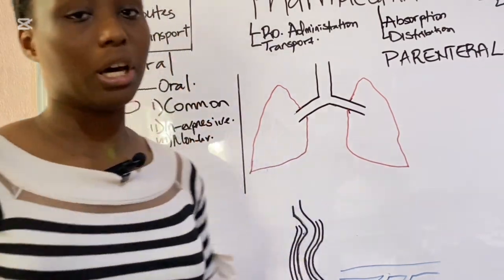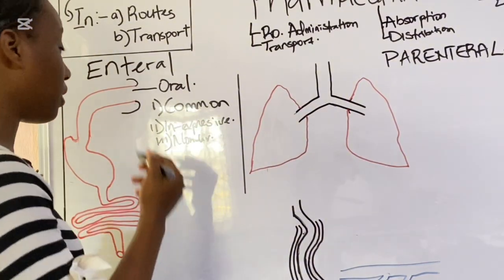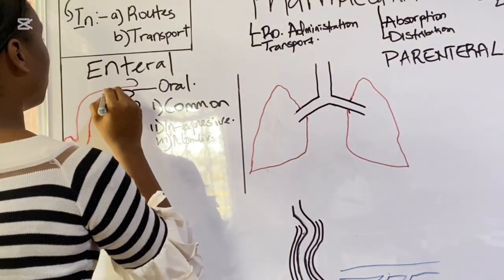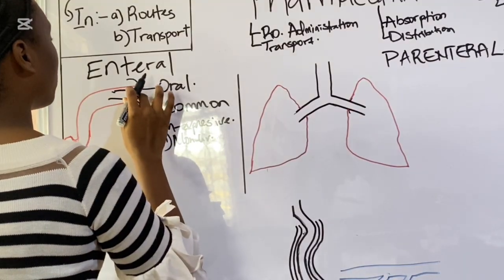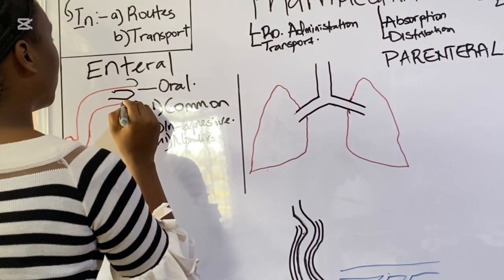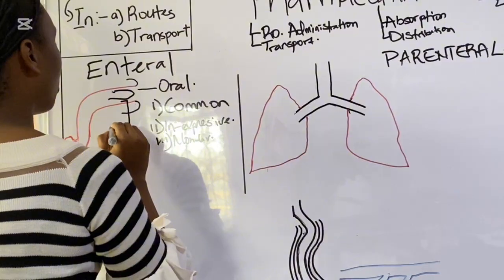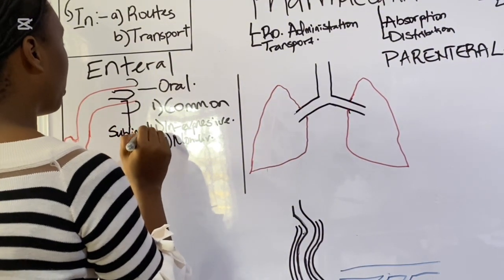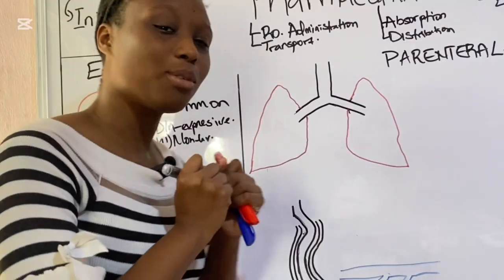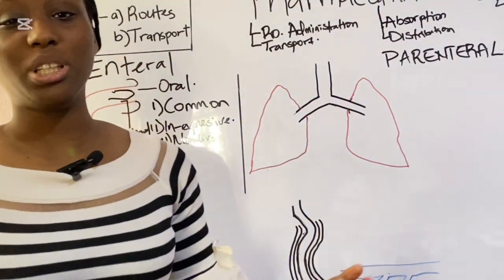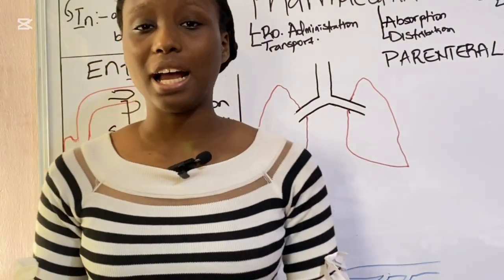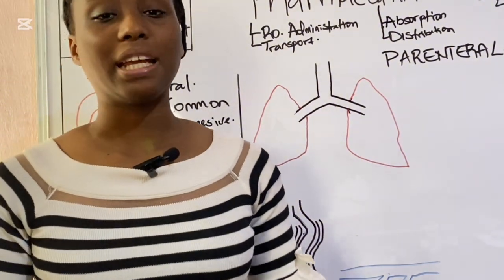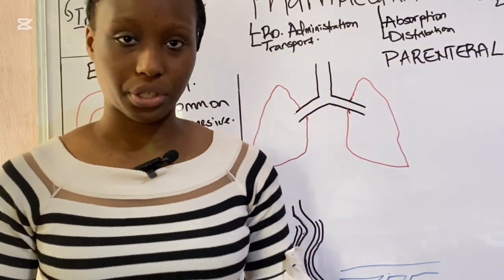Next, we will go to another enteral route, which is going to be the sublingual route. This is the tongue, and then the sublingual route will be underneath the tongue. Sublingual route is drugs that are administered under the tongue, either as sprays or as tablets to be dissolved under the tongue. An example is nitroglycerin.